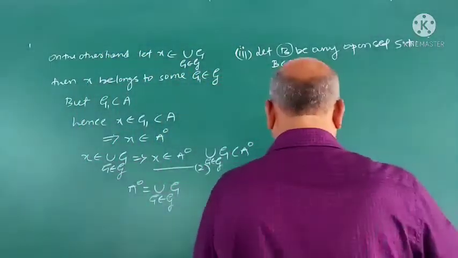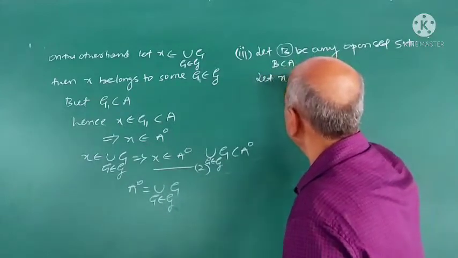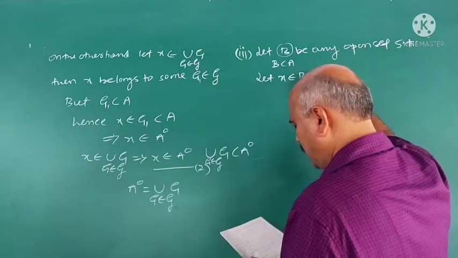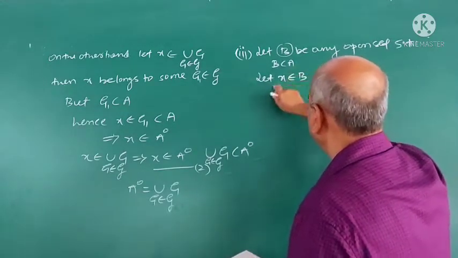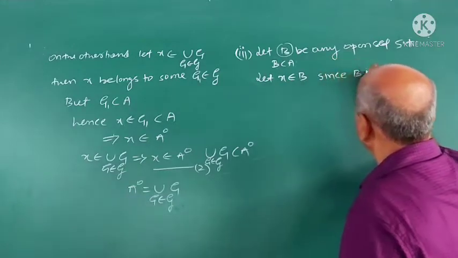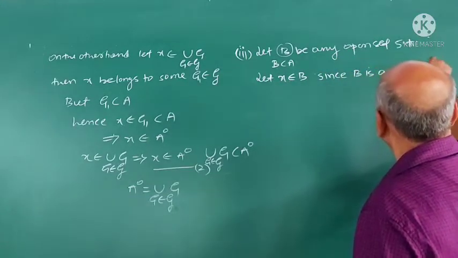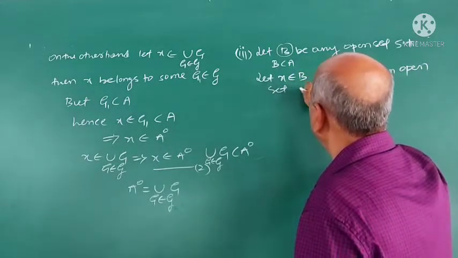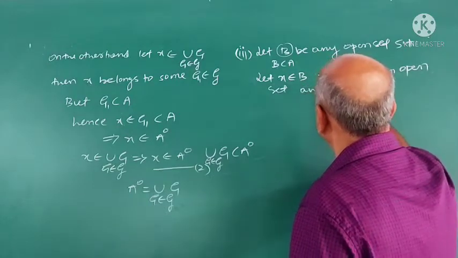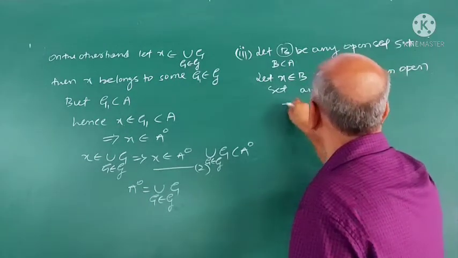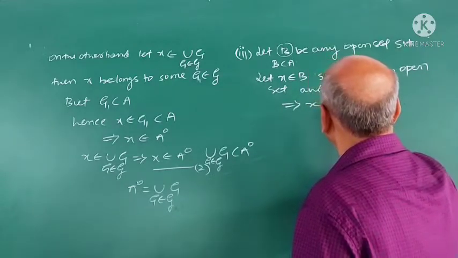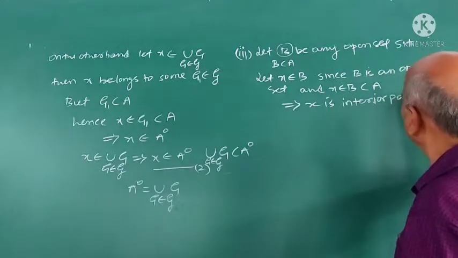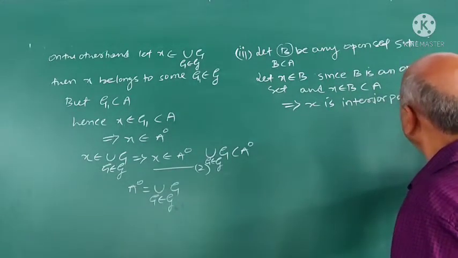For that, let X belongs to B. Then, see the definition of interior point. X belongs to B. Since B is an open set, and X belongs to B, which is contained in A, this implies X is interior point of A. Correct?